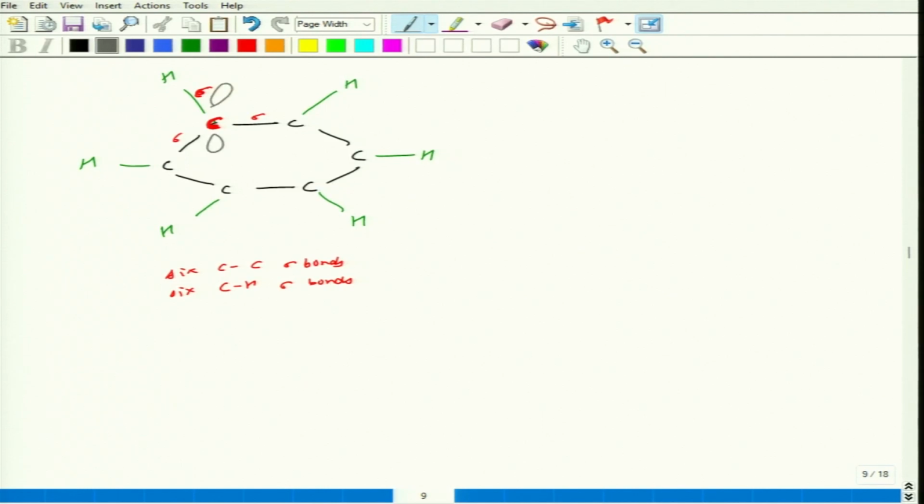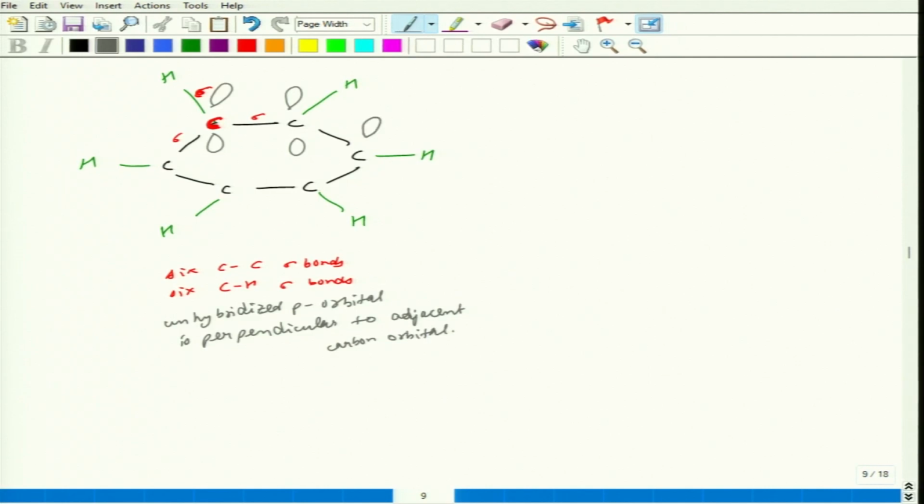This unhybridized p orbital is perpendicular to the adjacent carbon's orbital.